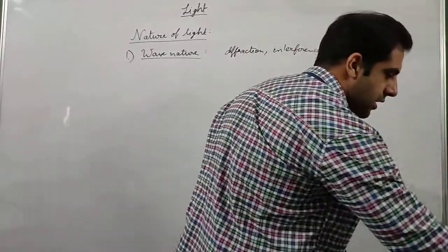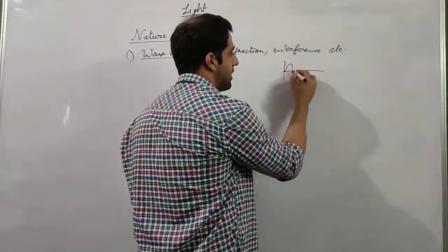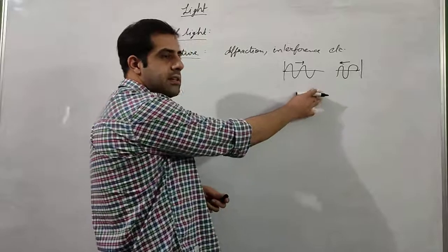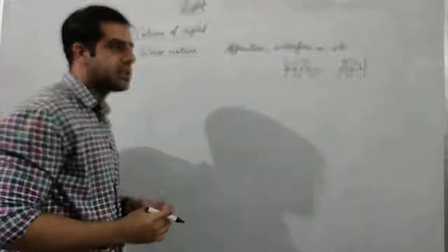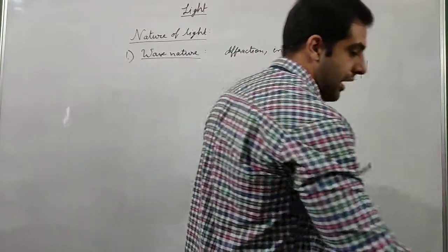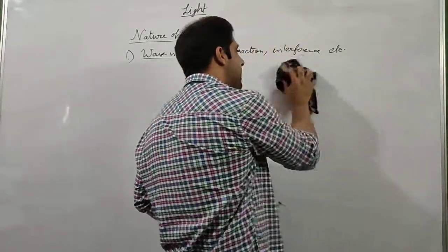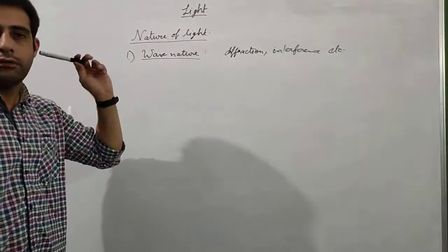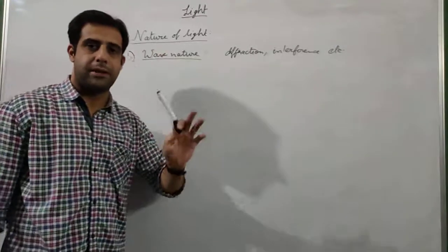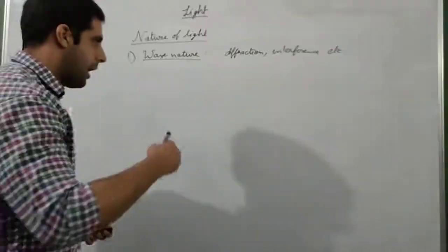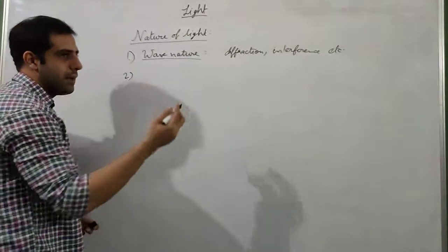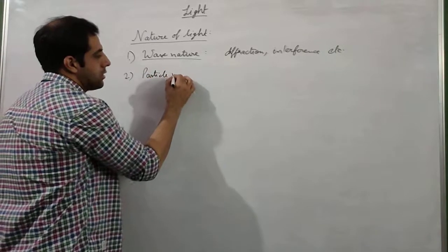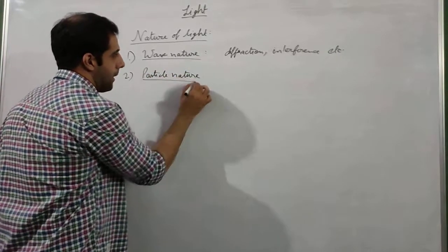Similarly, there is interference. In interference, there are two lights. Suppose there are two waves of light moving in opposite directions. They will interact with each other and produce certain results, which is called interference of light. Since light follows these properties, the scientists said that light has wave nature. So first it was established about light that it has wave nature. After a few years, scientists like Max Planck and Albert Einstein said that light also has particle nature.